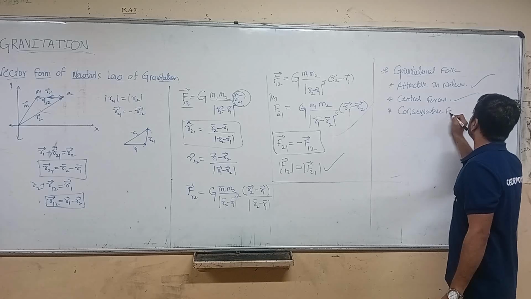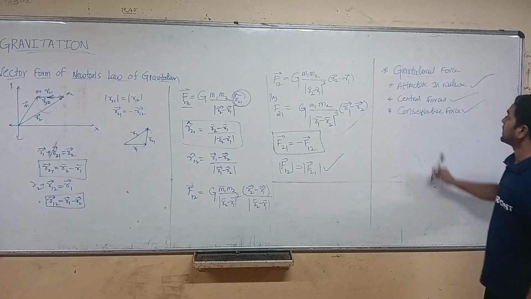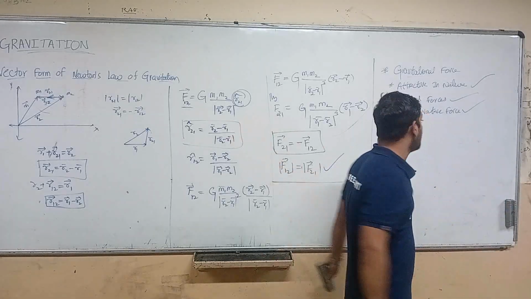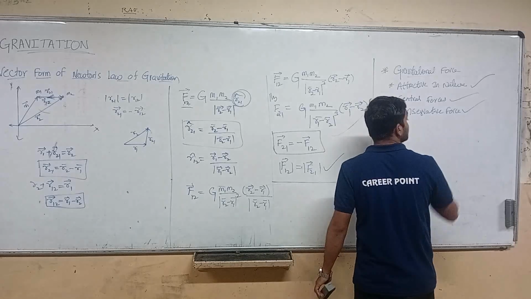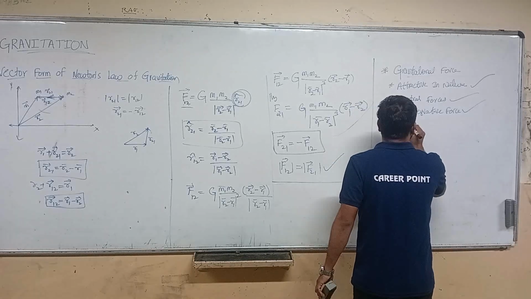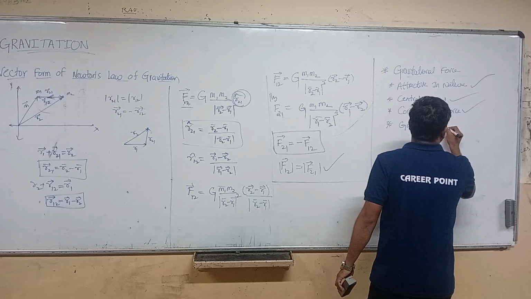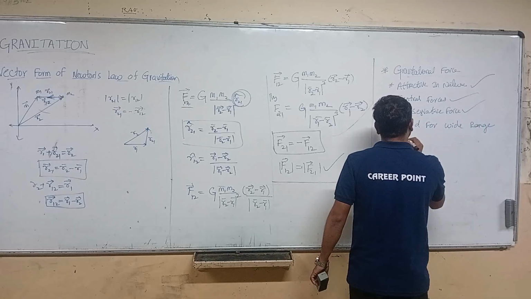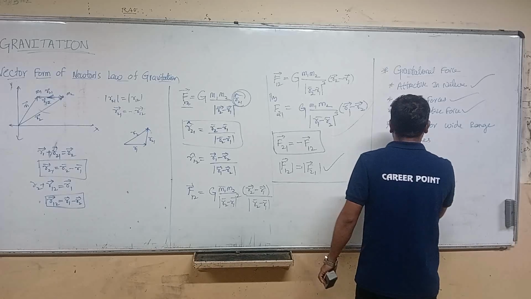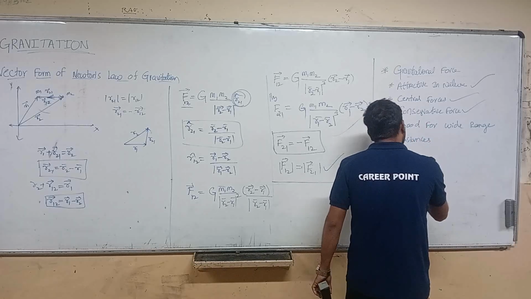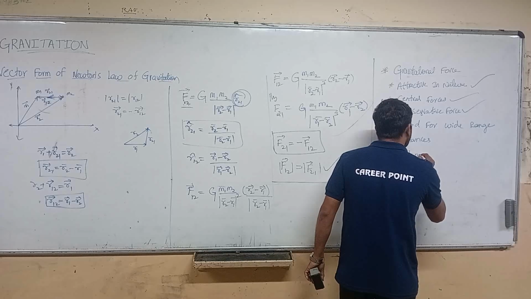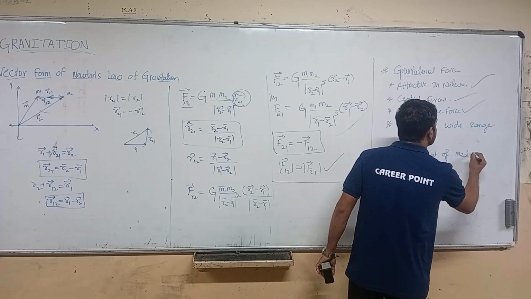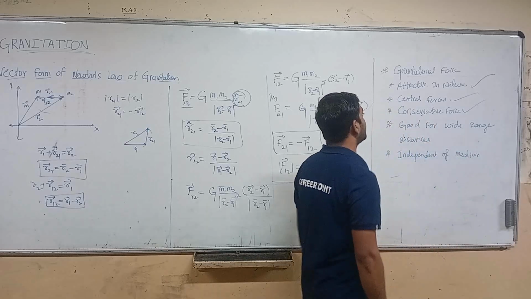This gravitational force is also good for a wide range of distances. And it is independent of the medium.